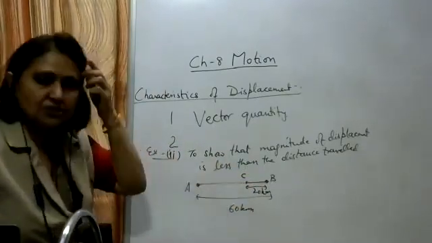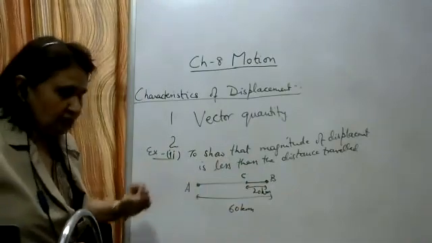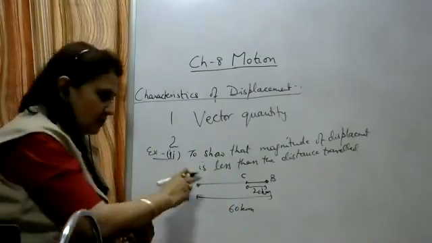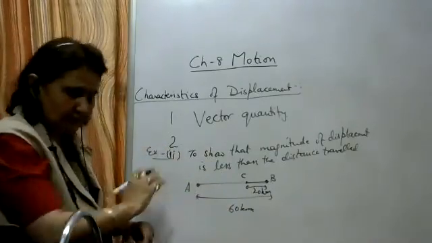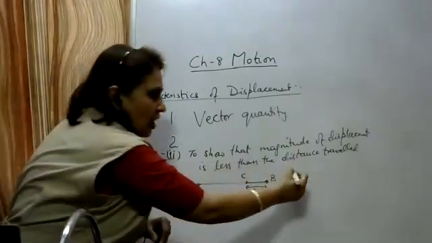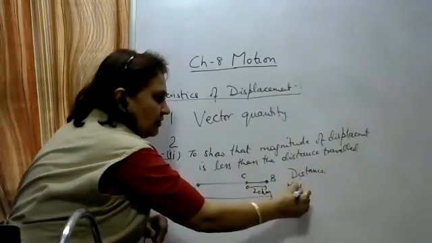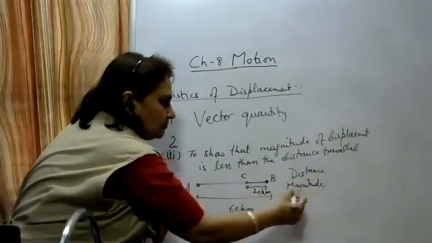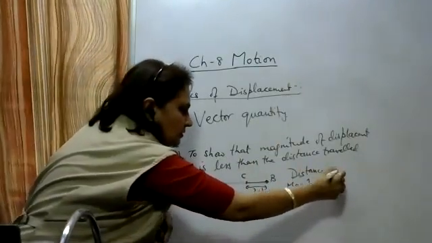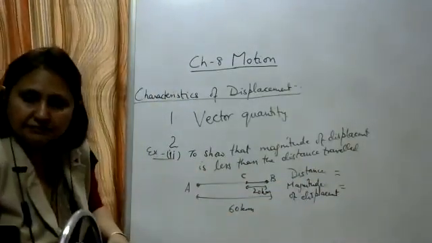So what is the final position? Final position here is C. Initial position is A. Okay, so I give you 30 seconds to write the distance and the magnitude of the displacement. Okay, after that, I'm going to write down. So in this example, first you have to write down how much is the distance traveled, then the magnitude of the displacement. I think everyone has written.